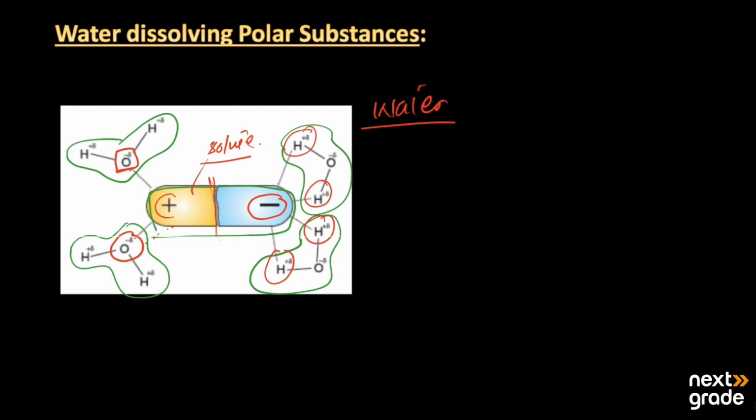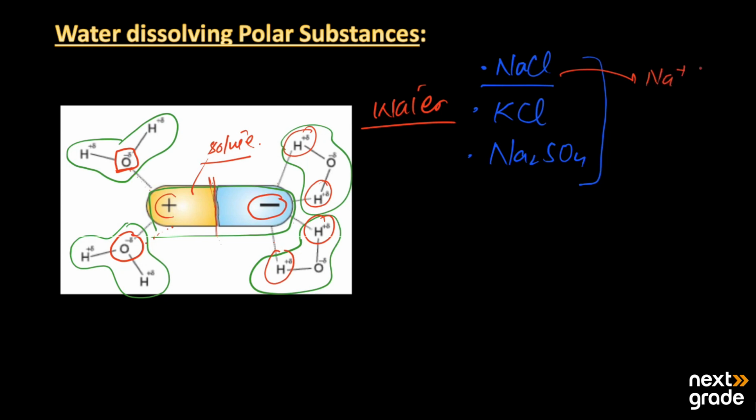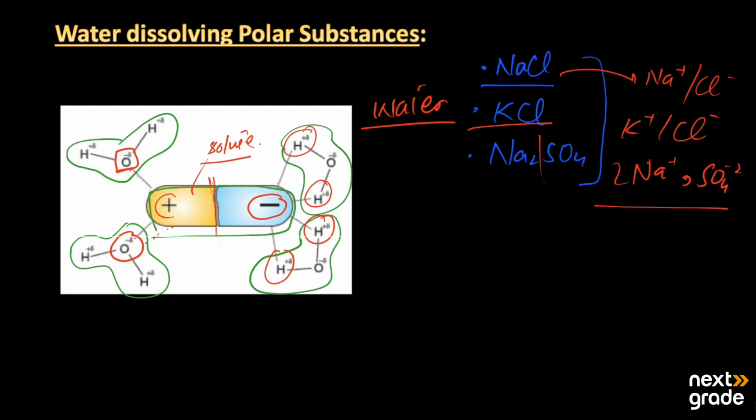Here we have examples of polar substances. We have NaCl, which is an ionic substance. Second, we have potassium chloride. Then we have sodium sulfate. These are all different salts that get dissolved in water because they can be separated into their ions. From NaCl, two types of charges are created, sodium and chloride. Here, potassium and chloride, and here, sodium and sulfate. When these charges are created, they are attracted by the polar parts of the water molecules.